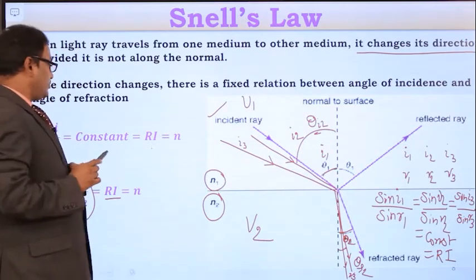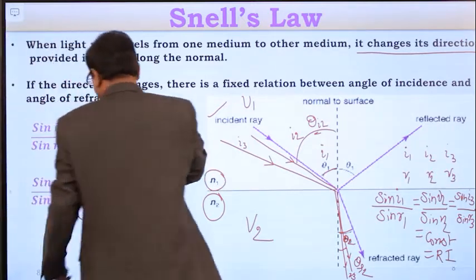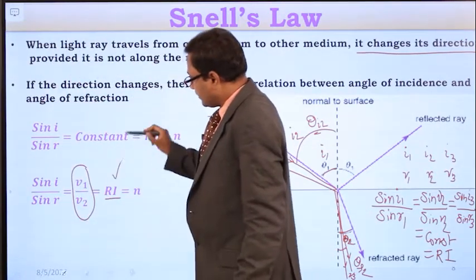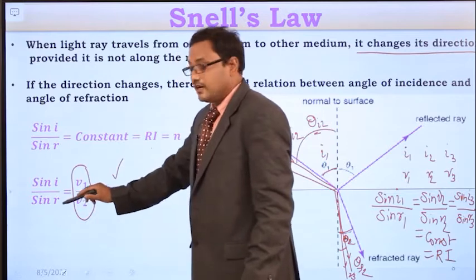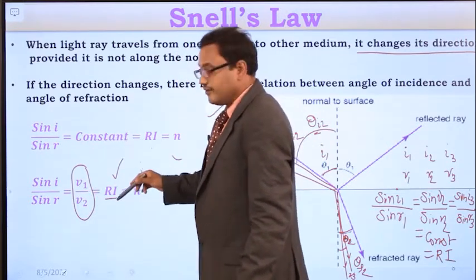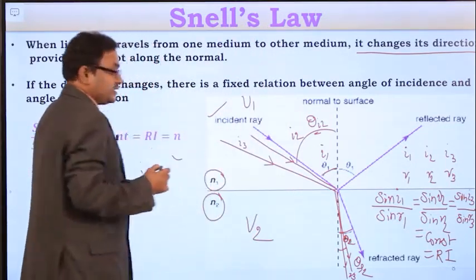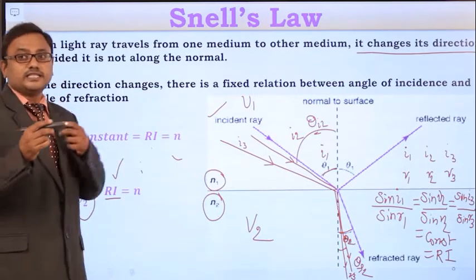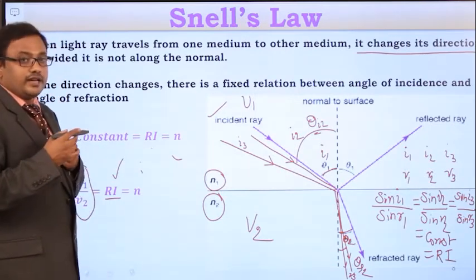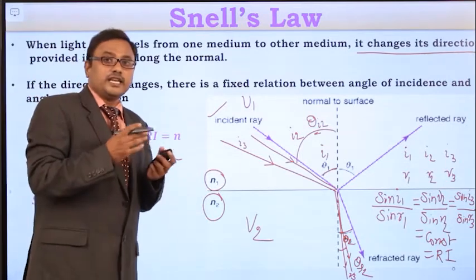So the refractive index is equal to sin I by sin R, that is equal to the ratio of velocities v1 by v2 also. So the refractive index depends not only on the angle of incidence and the refracted angle, but also on the velocities of the light in which the light ray is propagating.